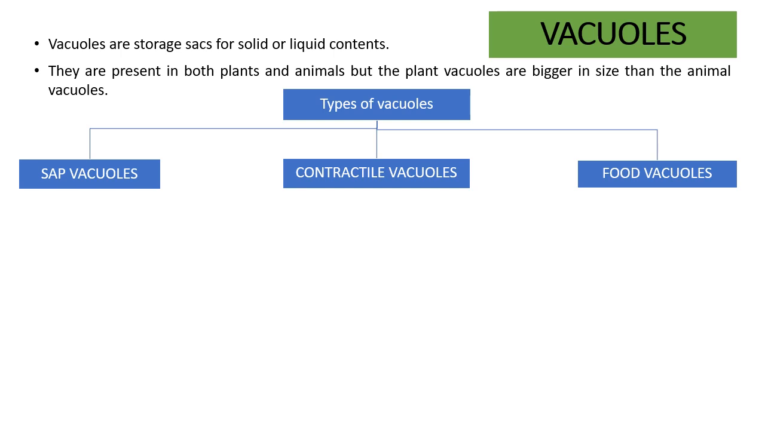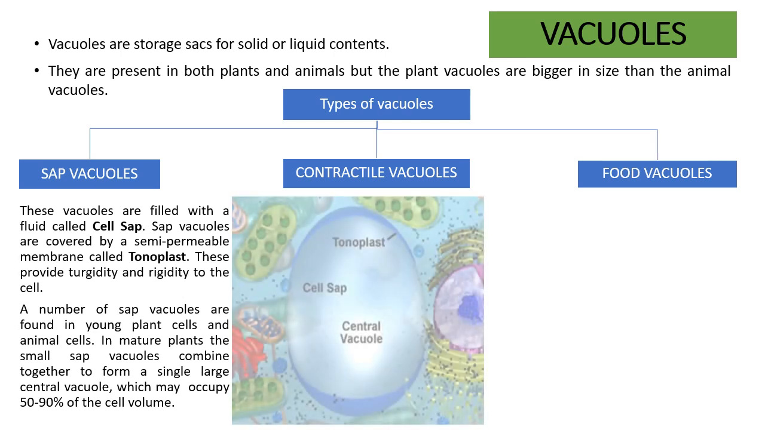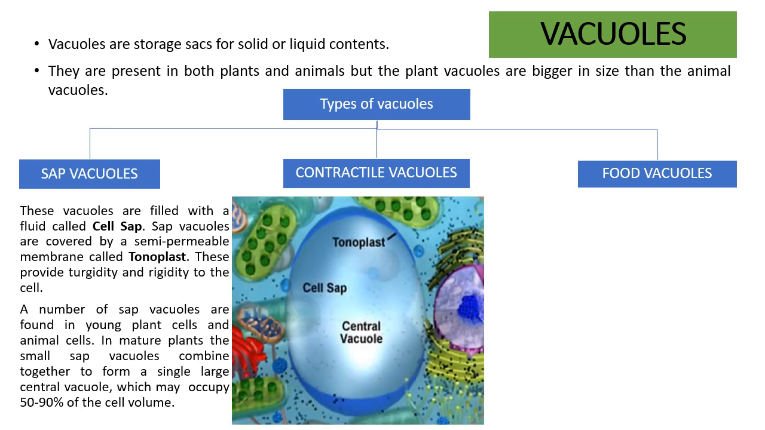Vacuoles are of three types: sap vacuoles, contractile vacuoles, and food vacuoles. Let's give a quick glance to each one of them. The sap vacuoles are the vacuoles filled with a special liquid known as the cell sap. The sap vacuoles are covered by a semi-permeable membrane called tonoplast, which separates the cell sap from the cytoplasm. These sap vacuoles are responsible for providing turgidity and rigidity to the cell via osmosis. Here is a diagram of the sap vacuole.